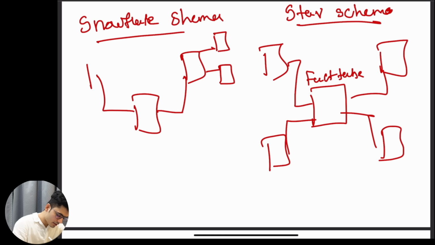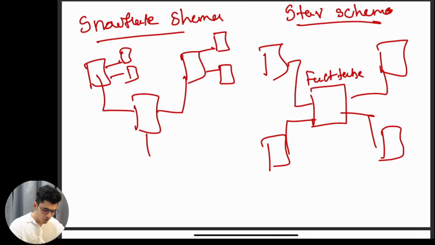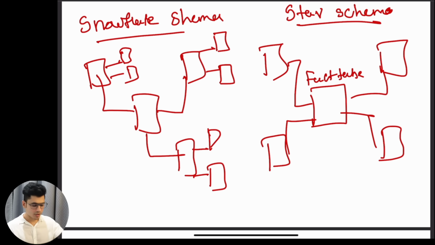Over here, there's my dimension table and these are my sub dimension tables that you can create for each and every dimension. This is my snowflake schema. Now the snowflake schema is different from the Snowflake database. This is a concept of the data warehouse, and Snowflake is a company that gives you database as a service.